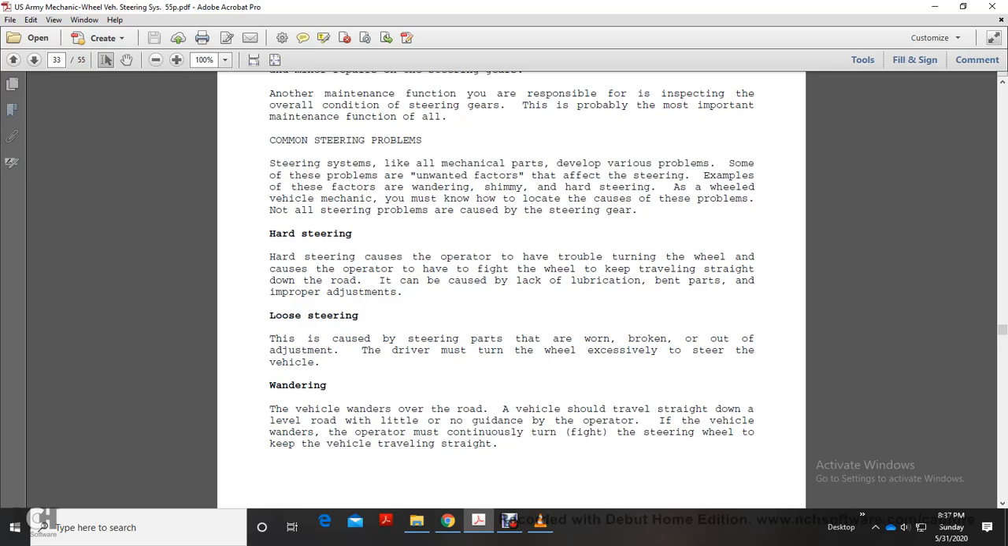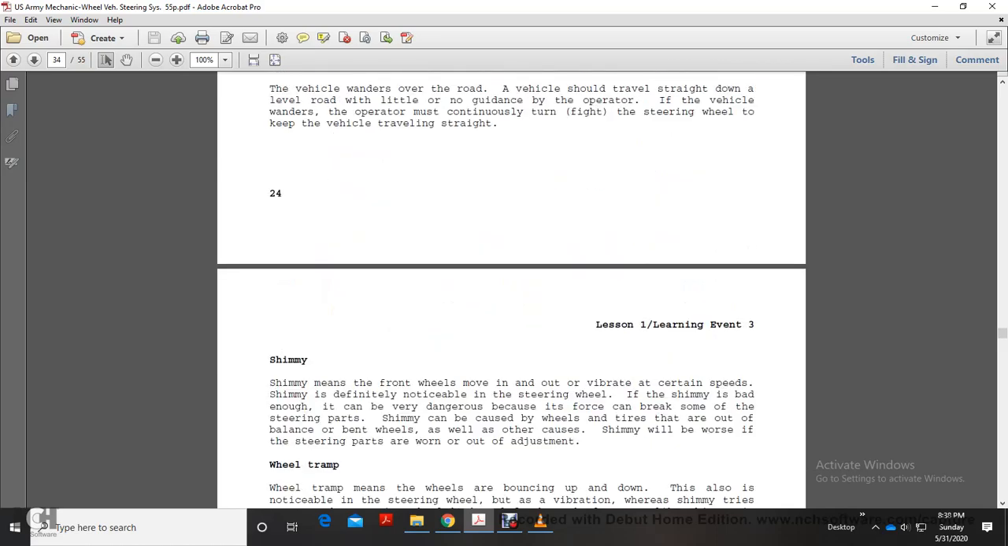Hard steering means the operator has trouble turning the wheel. Wandering means the operator must fight the wheel to keep the vehicle straight down the road. Causes include lack of lubrication, bent parts, improper adjustment, loose steering parts, or parts that are worn or broken. With an improper adjustment, the driver must turn the wheel excessively to steer the vehicle. Warning: wandering. The vehicle wanders over the road. The vehicle should travel straight down a level road with little or no guidance by the operator. If the vehicle wanders, the operator must continually turn the steering wheel to keep the vehicle traveling straight.